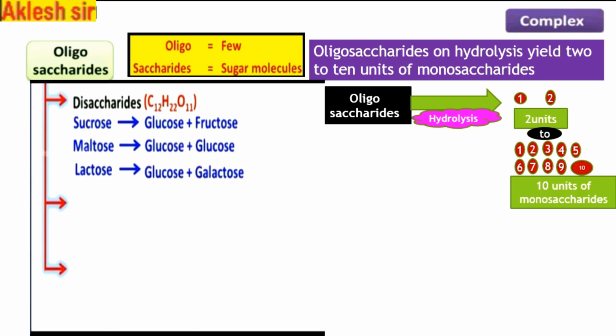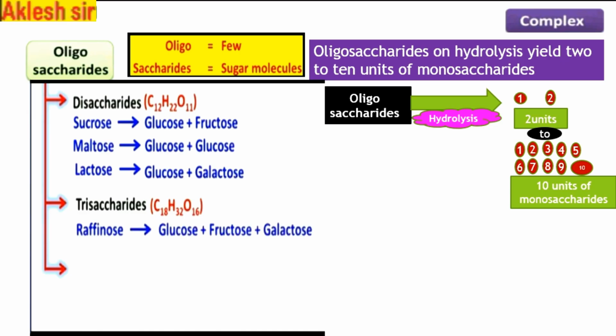Oligosaccharides are divided further into trisaccharides, which are compounds which on hydrolysis give 3 sugar monomers. These compounds have a general formula of C18H32O16. An example is raffinose, which comprises glucose, fructose and galactose.